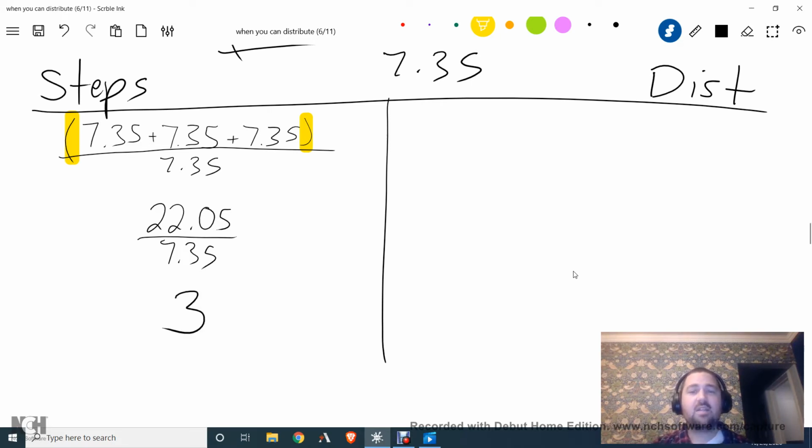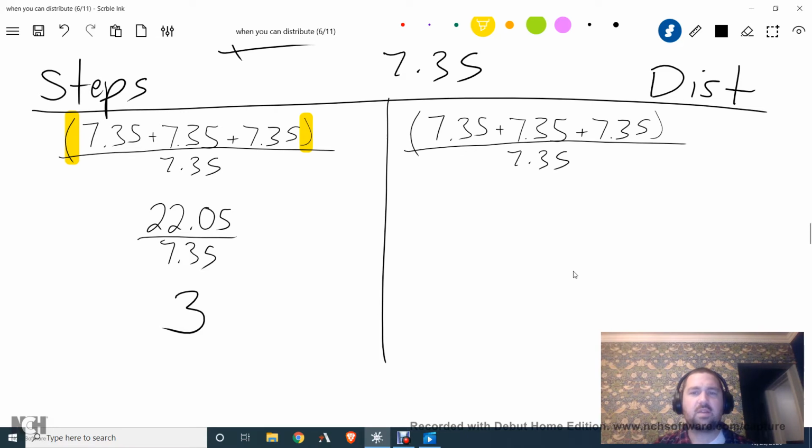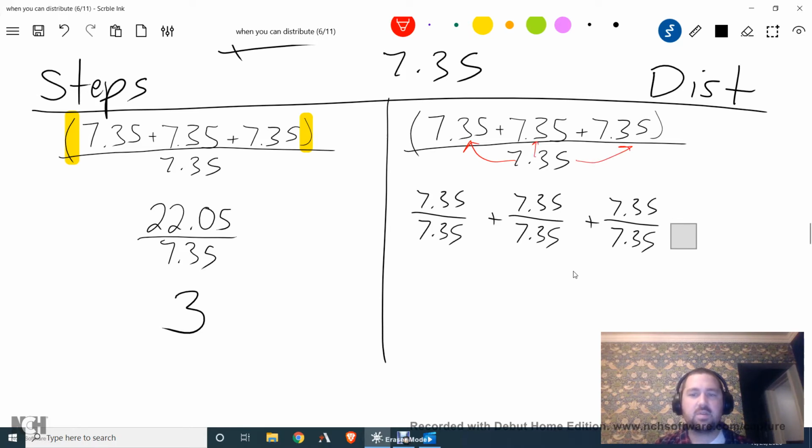Okay. Let's check this out from a distribution standpoint. If we are distributing here, then we want to take this 7.35 and divide it into each one of those different terms. And that gives us this, which actually isn't that bad, because 7.35 divided by 7.35 is 1.